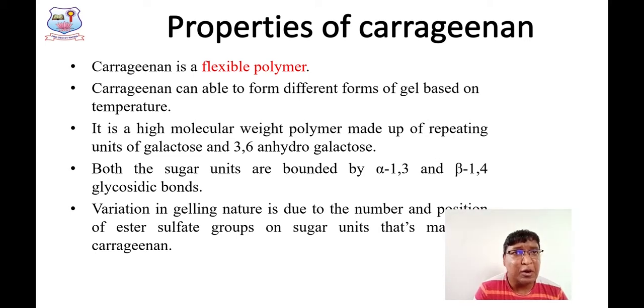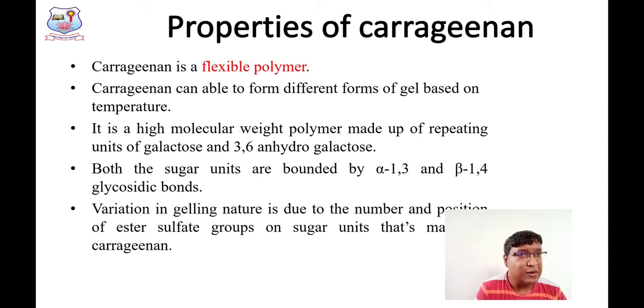So, it is a high molecular weight polymer. Remember in mind, it is a high molecular weight polymer. It is made up of repeating units of galactose and 3,6 anhydrogalactose. I told you in the previous slide, carrageenan is a disaccharide. The repeating disaccharide makes the carrageenan molecule into a high molecular weight polymer.